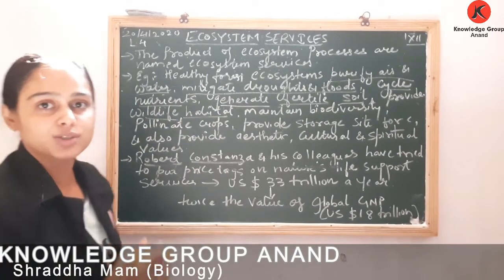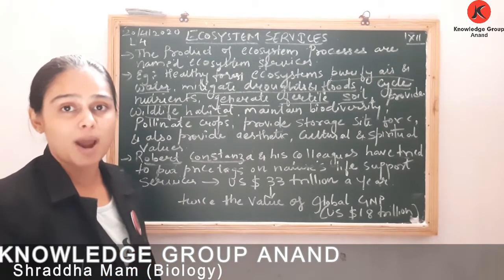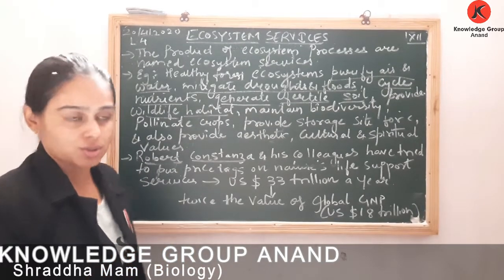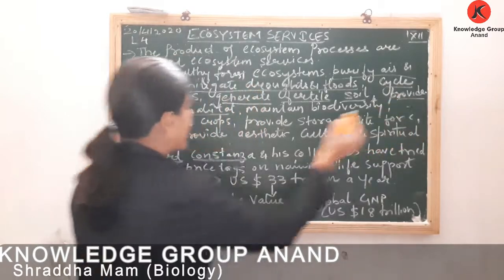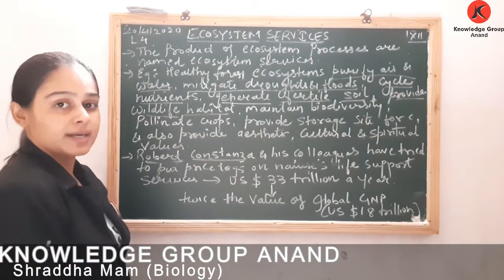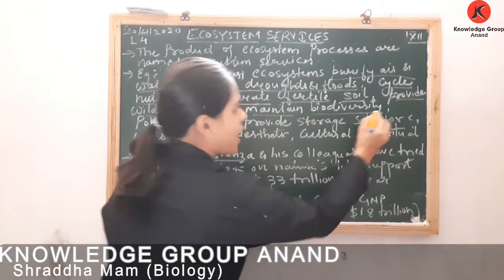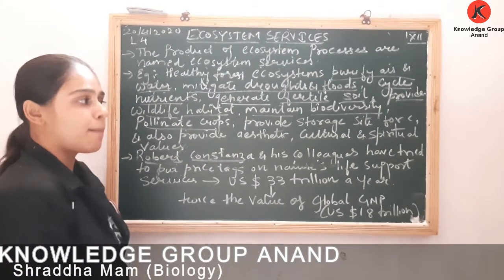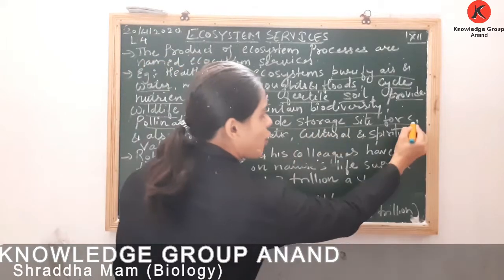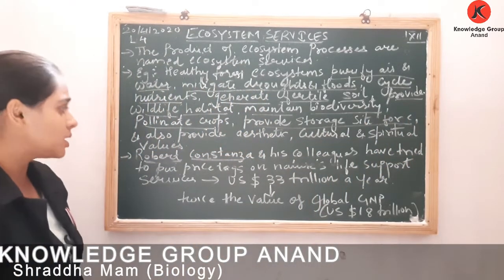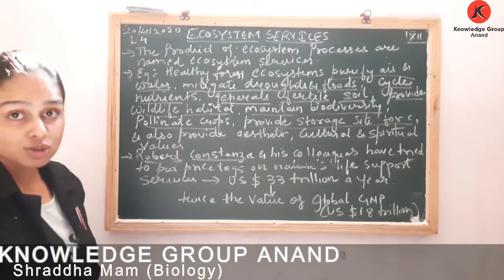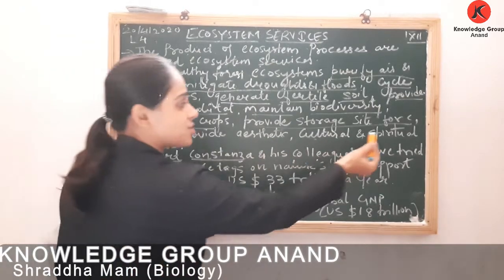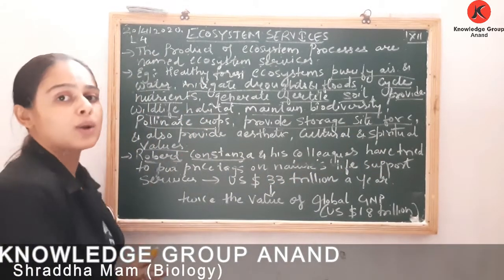Nowadays we people are destroying it, right? How? By means of deforestation. Then it maintains biodiversity, most important thing. It pollinates crops, provides site for storage of carbon. Apart from this, it also provides aesthetic, cultural and spiritual value.